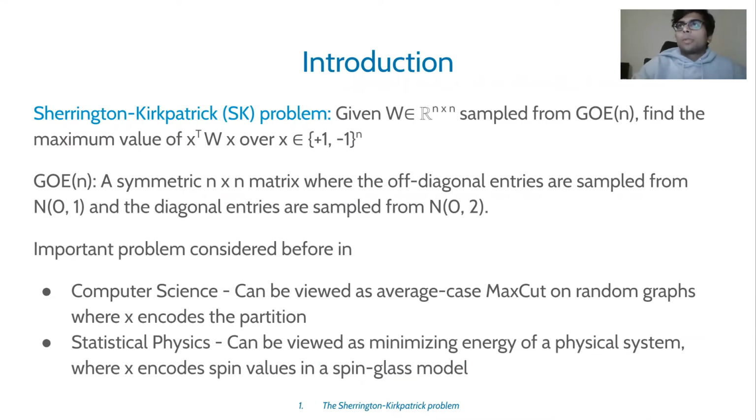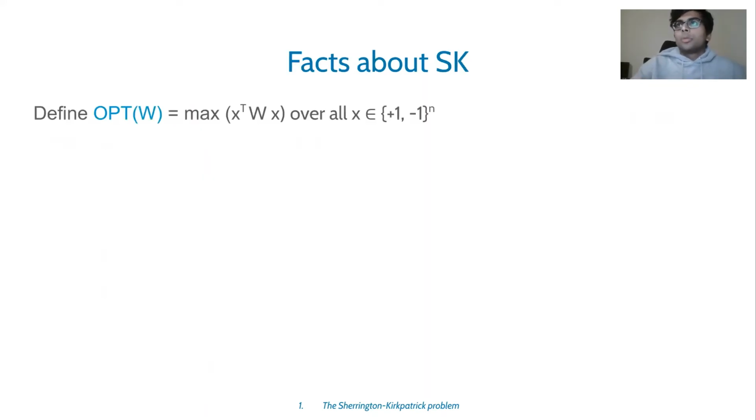And this is an important problem considered before in computer science, where it can be viewed as an average case max cut problem, and also in statistical physics, where this problem can be viewed as minimizing the energy of the physical system. Okay, so what is known about this problem?